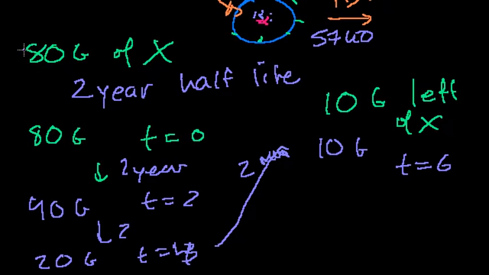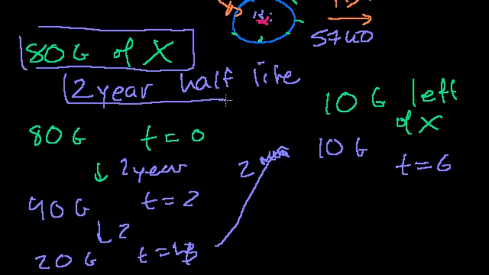So if you know you have some compound, you're starting off with 80 grams, and you know it has a 2-year half-life, you get in a time machine, and you didn't build your time machine well. You don't know how well it calibrates against time, but you just look at your sample and say, oh, I only have 10 grams left. You know that 1, 2, 3 half-lives have gone by.